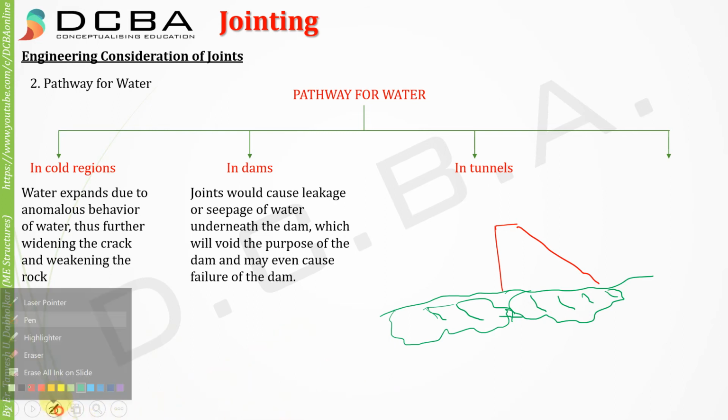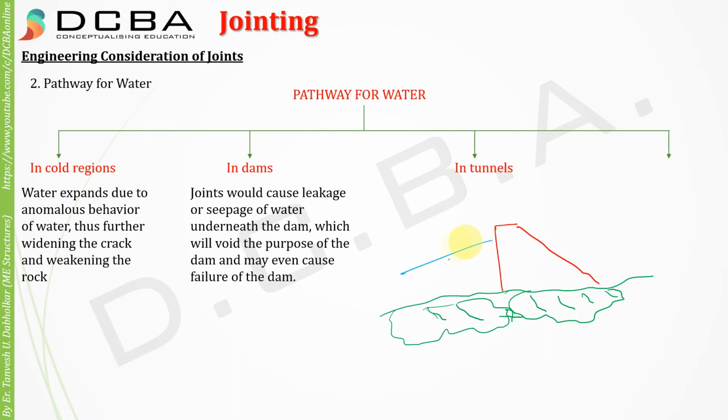Now why do we build dams? We build dams to store water. So if water is there on this side, the purpose of this dam is to hold this water. If there are joints in the rock, and we just studied that joints are a pathway for water, the water seeps inside the rock, travels, and comes out this side.